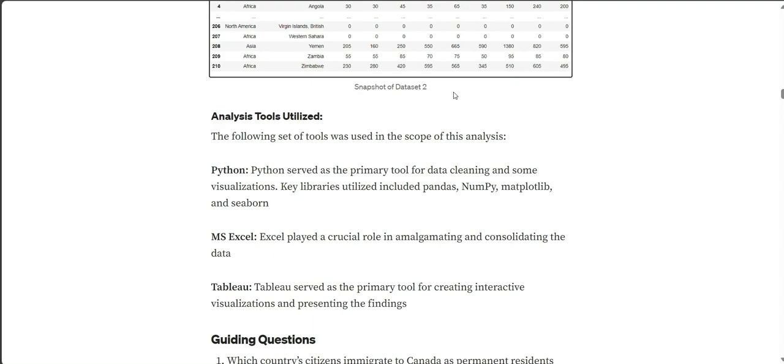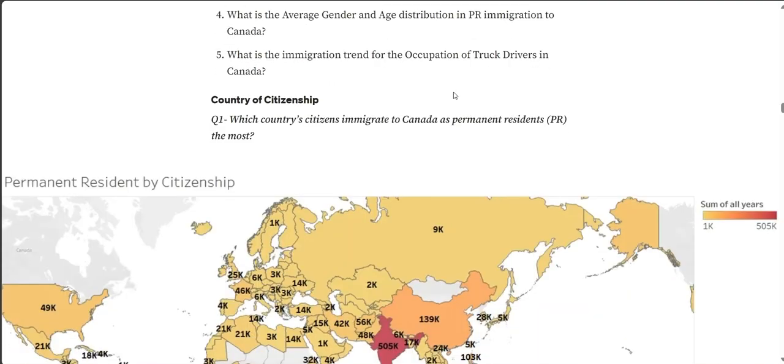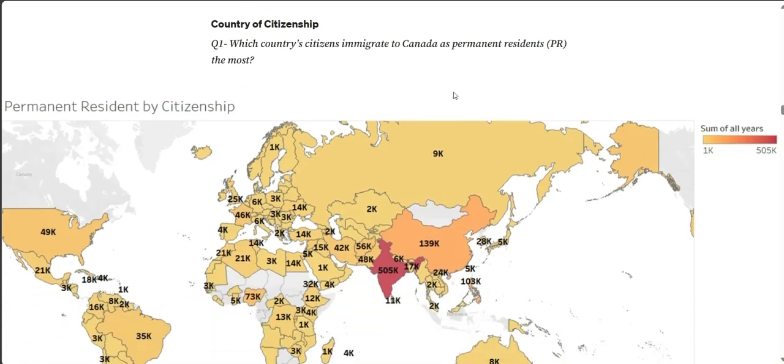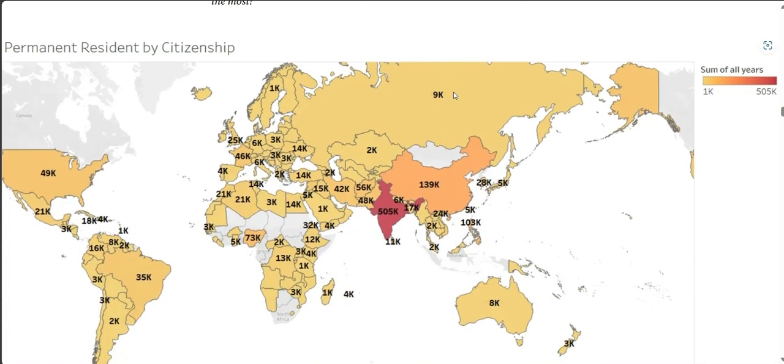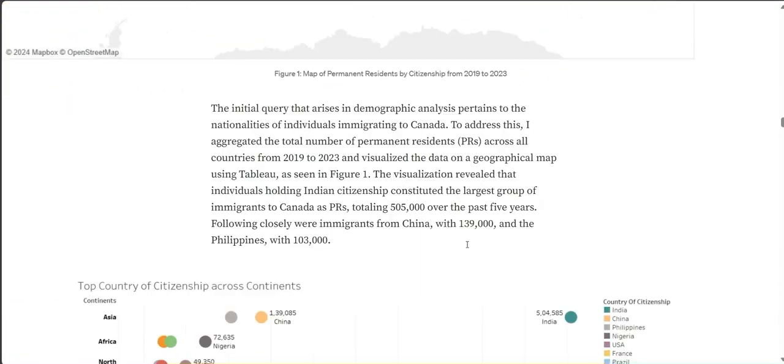Delving into the guiding questions, the first question is to find which country's citizens immigrate to Canada as permanent residents the most. From this visualization of the map, we can see that Indian citizenship constituted the largest group of immigrants to Canada as PR, totaling 505K. Next is China at 139K and Philippines at 103K.